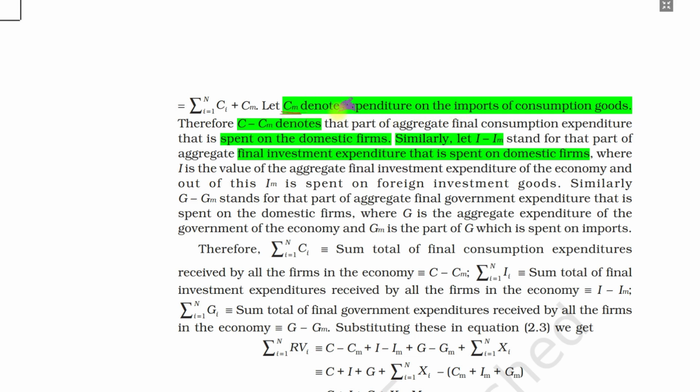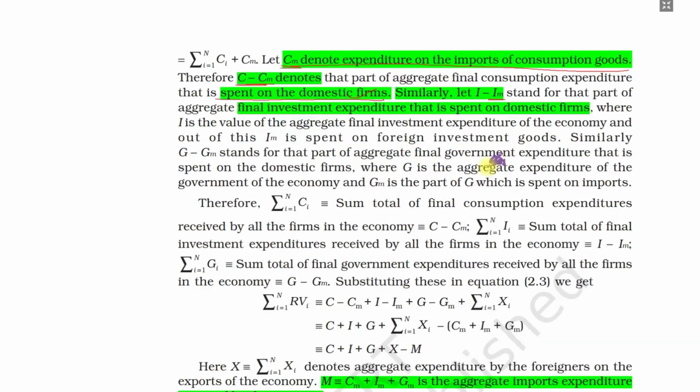CM denotes expenditure on imports of consumption goods. If we subtract this, we get what is spent on domestic firms, because GDP is measured within the economy. In investment and government also we subtract imports.